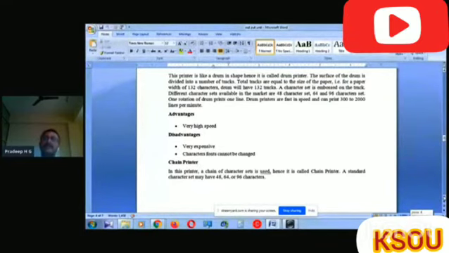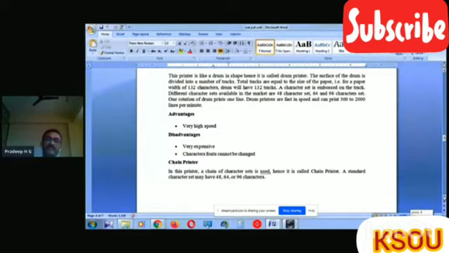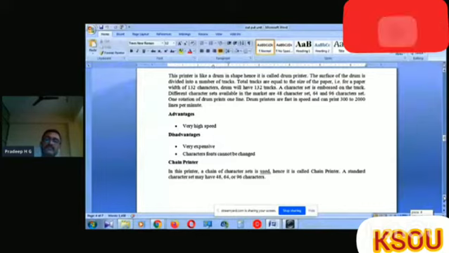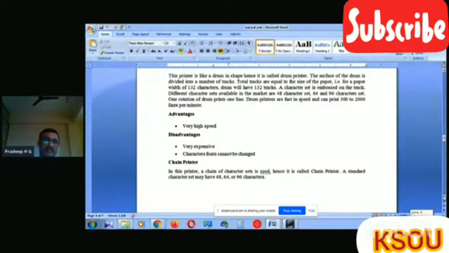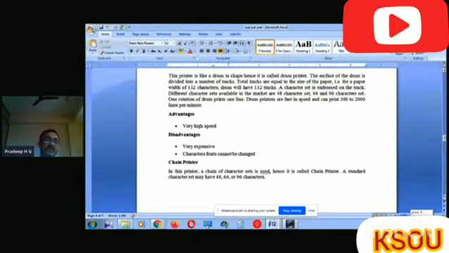A character set is imposed on the track. Different character sets available in the market are 48, 64 and 96 character sets of the drum printer. One rotation of a drum prints one line.